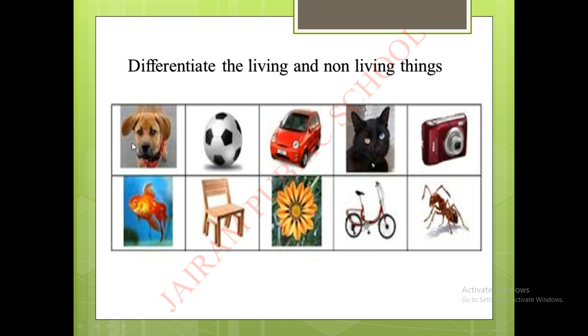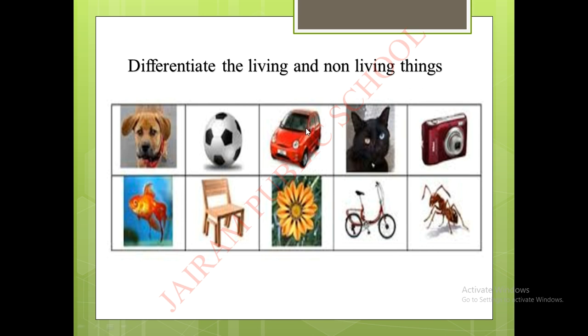So first, a dog picture is given. A dog is a living thing. Why are we saying it is a living thing? Because a dog is able to move, walk, see, eat, drink, and grow. All these actions can be done by a dog. So it is called a living thing. Is a ball a living thing? No, a ball is not a living thing because it can't move by itself.